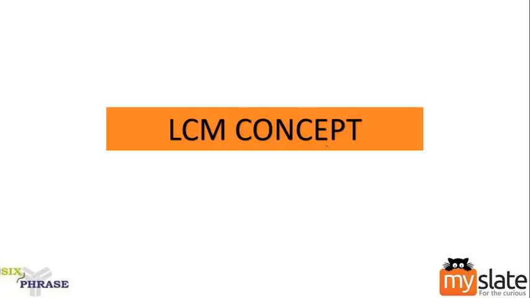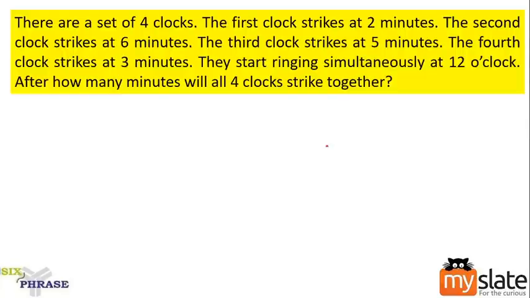Okay. For example, consider a question like this. There are a set of 4 clocks. First clock strikes at 2 minutes. Second clock strikes at 6 minutes. The third clock strikes at 5 minutes. Fourth clock strikes at 3 minutes. Okay. So I have 4 clocks here. They will strike every 2 minutes, I mean, that is every 2 minutes, every 6 minutes, every 5 minutes, and every 3 minutes.